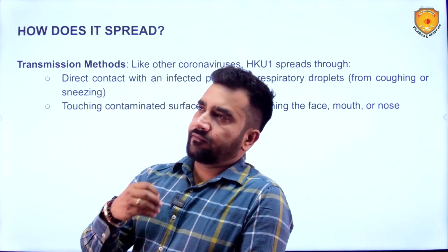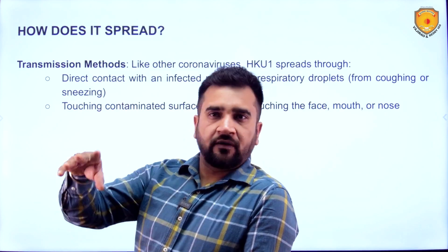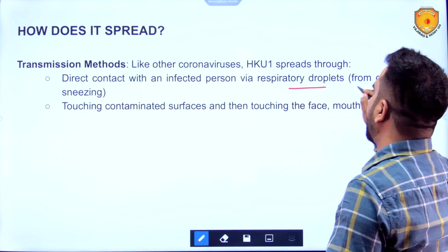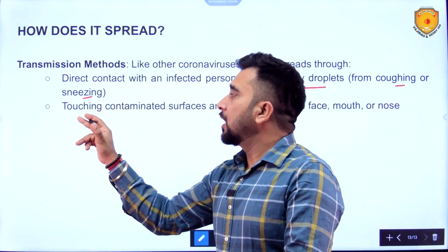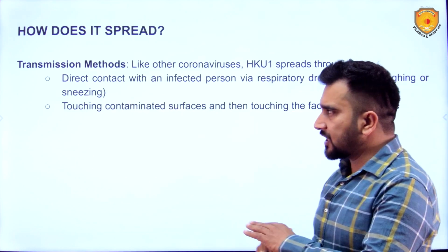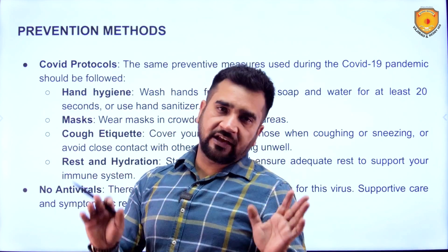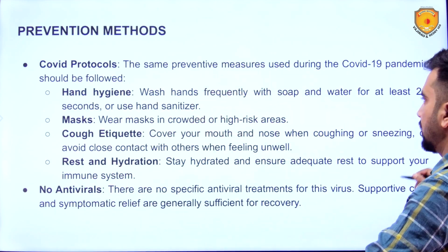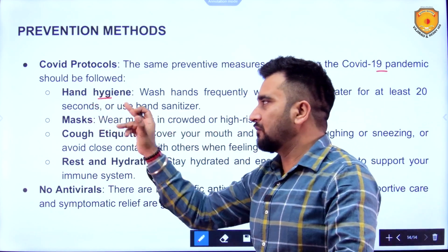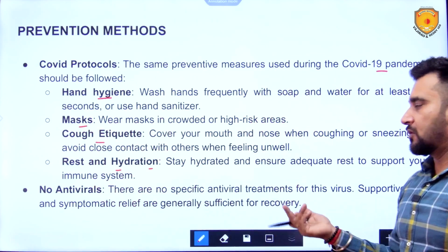How does it spread? Similarly to how COVID spread. If you come in close contact, then it can spread. So direct contact with an infected person via respiratory droplets from coughing or sneezing, or touching contaminated surfaces and then touching the face, mouth or nose, the same way in which COVID was spread. Prevention methods, again the same which we used to follow for COVID. The same preventive measures as during the COVID-19 pandemic should be followed: hand hygiene, washing of hands, masks, cough etiquette, rest and hydration.